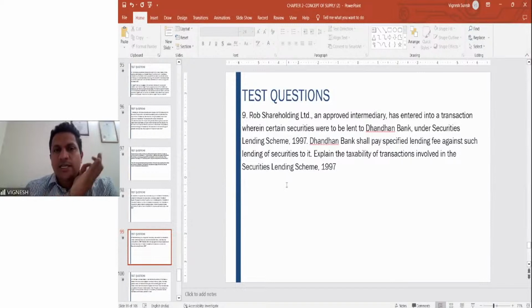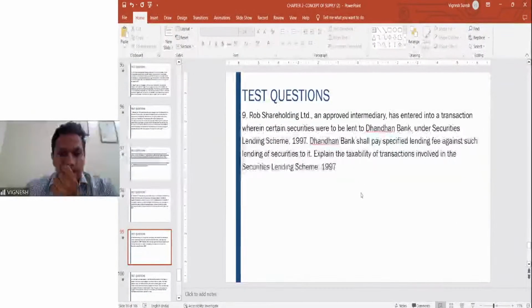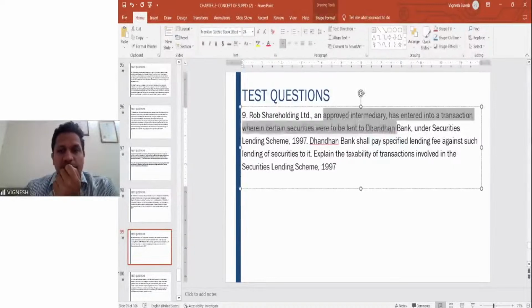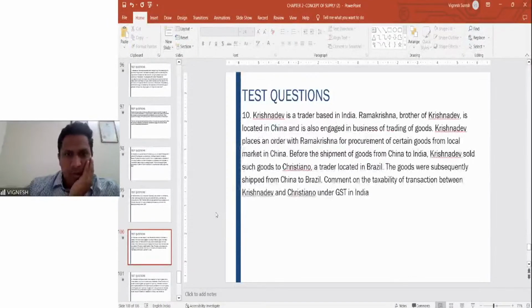In case of the securities lending scheme, there are two things. The moment you charge a lending fee from the borrower, and apart from that, the intermediary also charges a commission. So here, the lending fee is paid by Dandan Bank against such lending to it. This will be chargeable to tax. And apart from that, this intermediary will be paid a commission, so he will also be chargeable to tax here. So these are the two transactions which we covered in our discussion. I hope it is clear.